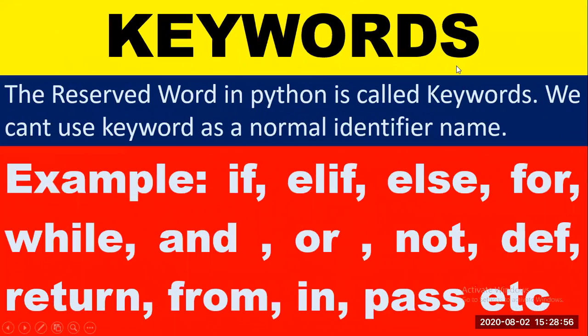Now, what is keyword? The reserved words in Python are called keywords. We cannot use keyword as a normal identifier name, or we can say that we cannot use keyword for creating variable name, function name, etc. Examples of keywords are if, elif, else, for, while, and, or, not, def, return, from, in, pass, etc. So these are the keywords. We cannot use these words for creating variable names, function names, etc.